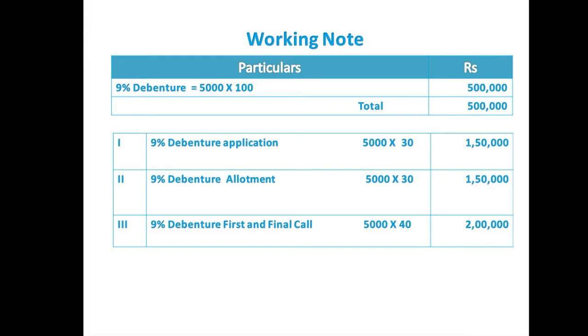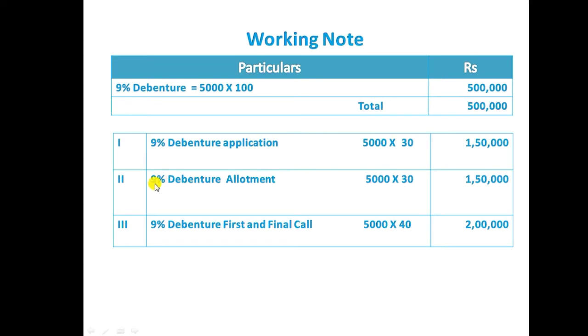9% debentures, 5,000 into 100. This 9% is the rate of interest. 5,000 into 100, a total of 5 lakh rupees, the company is going to raise as a loan from the public as debentures. This 5 lakh rupees the company is going to collect in 3 installments. The first installment is debenture application, 5,000 into 30 each, 1,50,000. Those who want to invest in debentures should apply first.